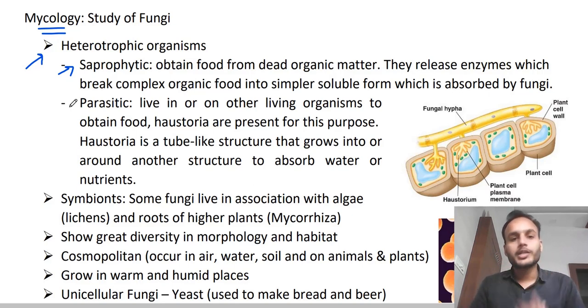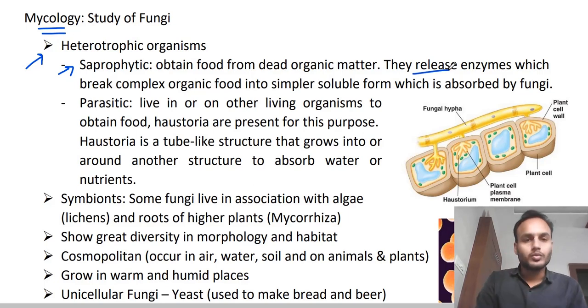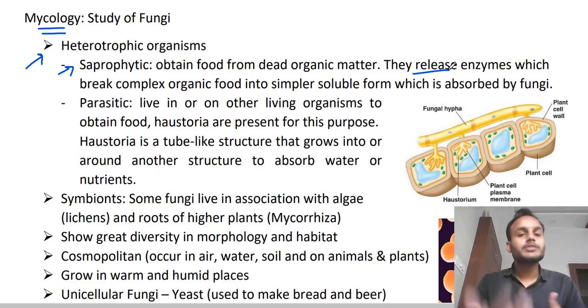So how do they obtain their food? They release enzymes and break down the complex food. They are releasing enzymes outside their body to break down that complex compound.